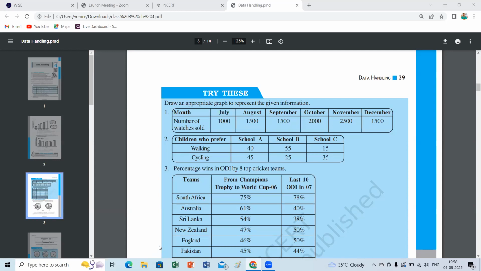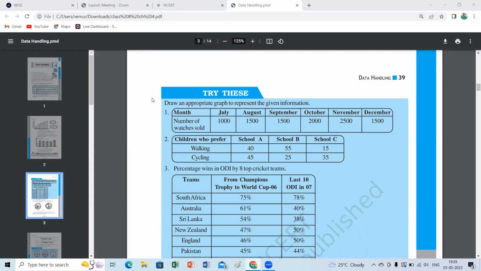Okay, different. Any other title? Number of students who prefer walking or cycling in different schools, right?